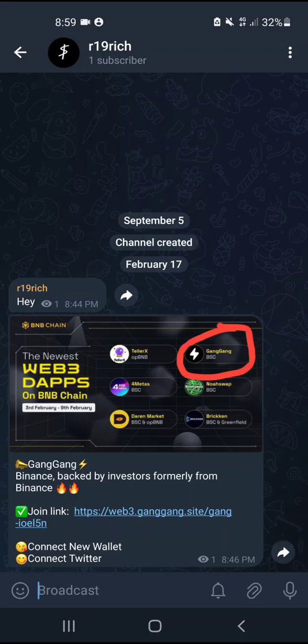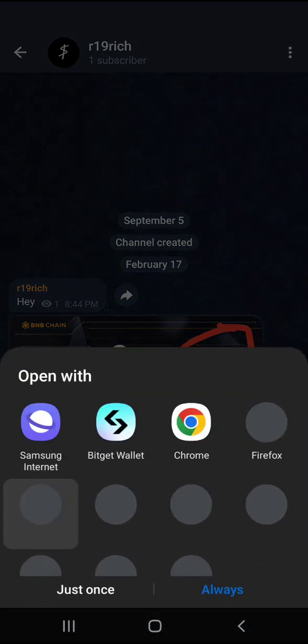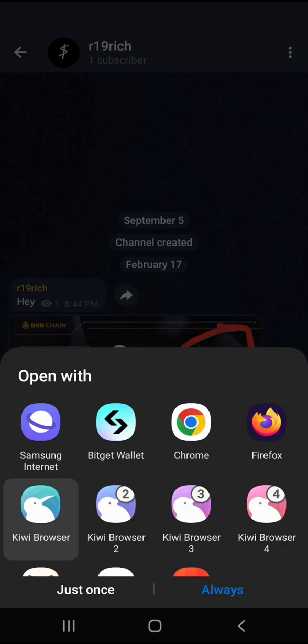I provide a link there, and you just need to click on it, and after that you need to choose a browser extension to use that website to join their airdrop. So how do you join?